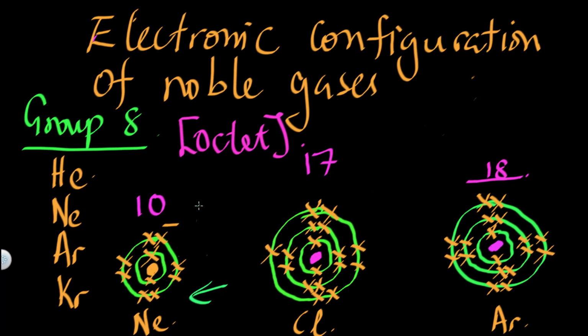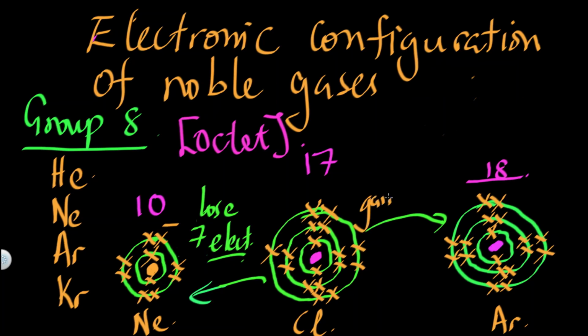So for it to move backwards, it has to lose 7 electrons. Yet, if it wants to be like argon, it just has to gain 1 electron. These are the choices that chlorine has.